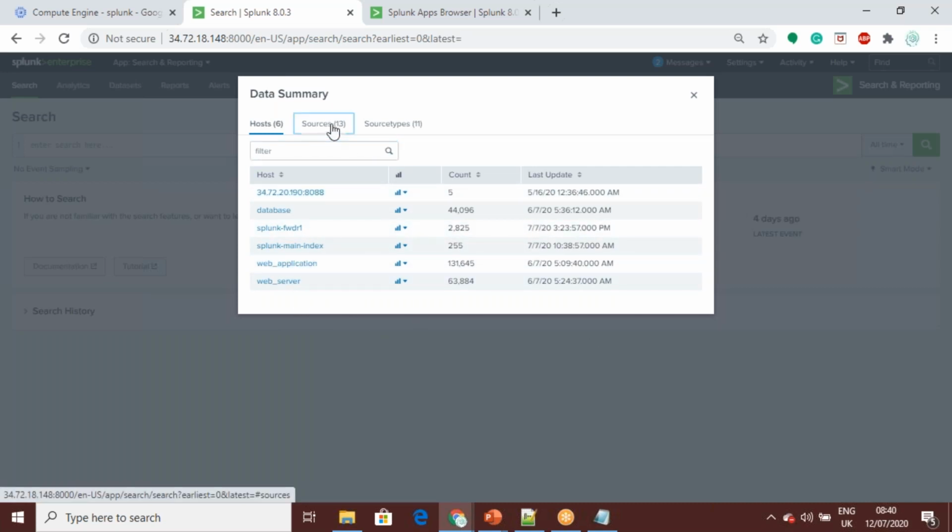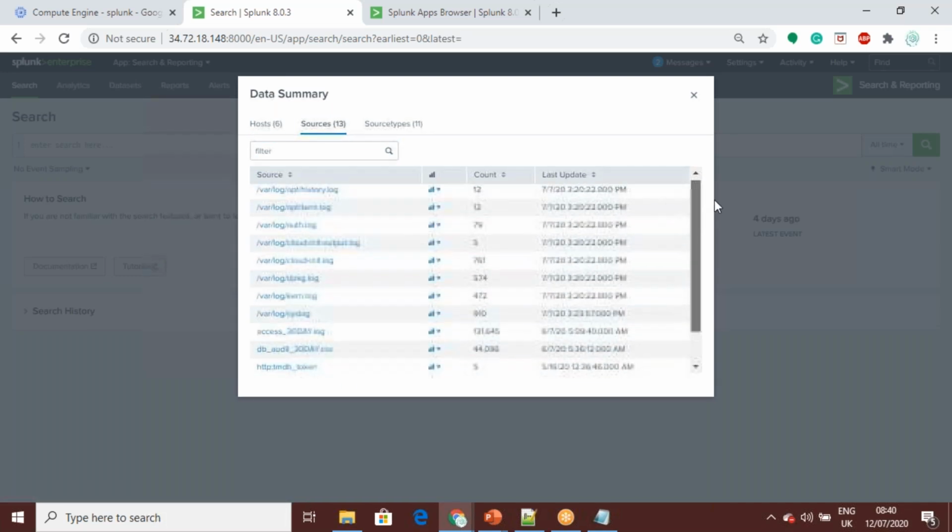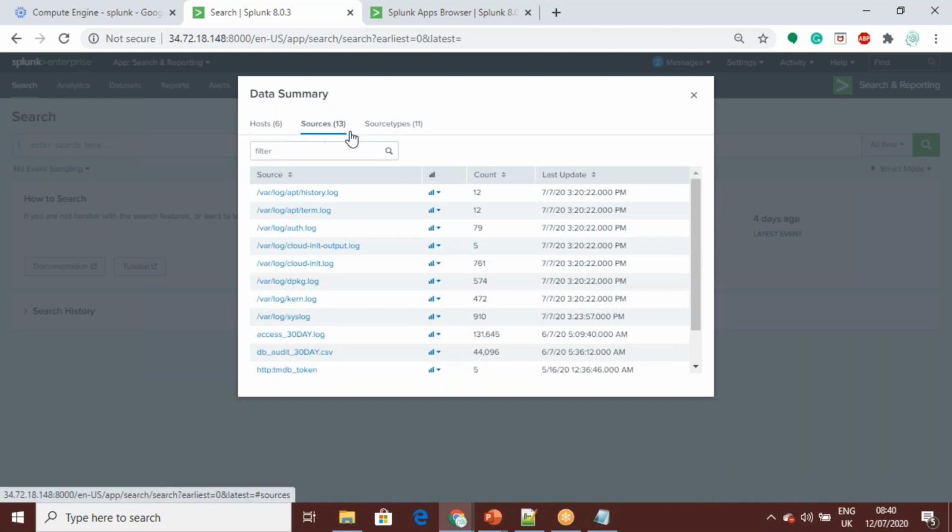Apart from that, these are the sources, the files we are manually adding, or where exactly the data is coming from. You can see here var log apt history log, that is another log coming from there. And var log, multiple logs, because this particular folder is monitored. So you can see a number of logs automatically forwarded from the forwarder. This is another way we can see it.